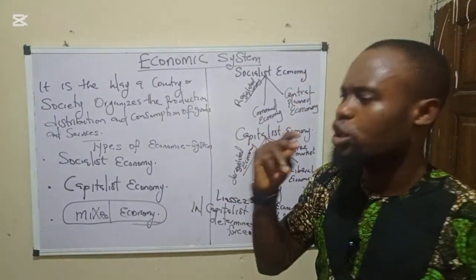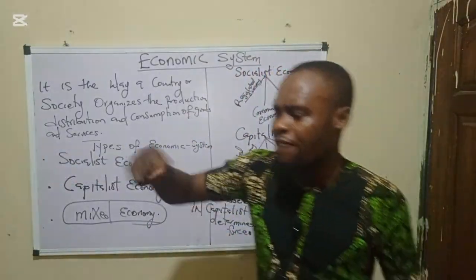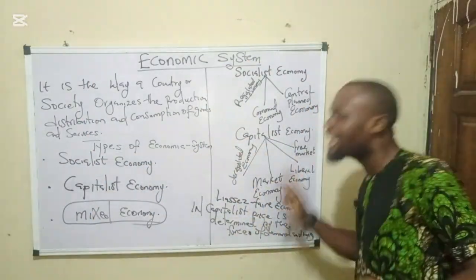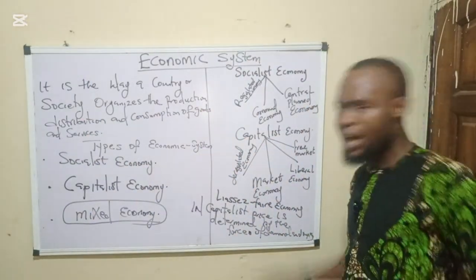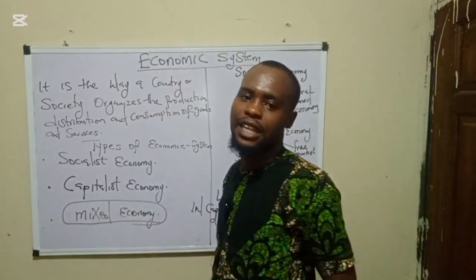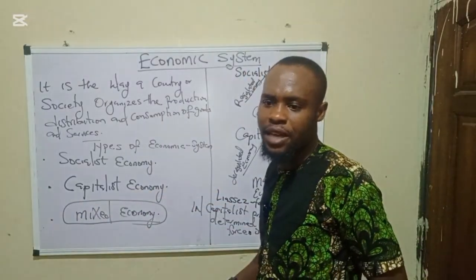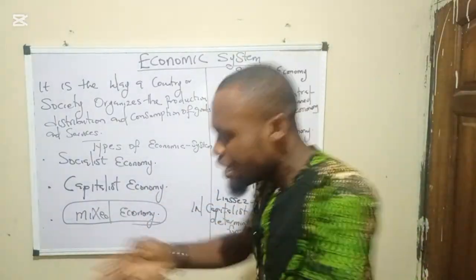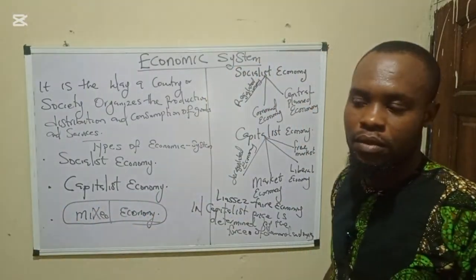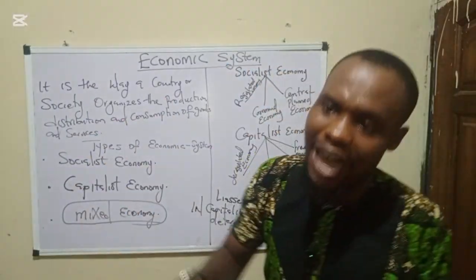There was a JAMB question. I remember JAMB asked this question one year: liberalism is a philosophy associated with what economic system? The answer is capitalism. A liberal system is a capitalist system. A deregulated system is a capitalist system. A free market system is a capitalist system. A market system is a capitalist system. But what determines price in a capitalist system? Forces of demand and supply.